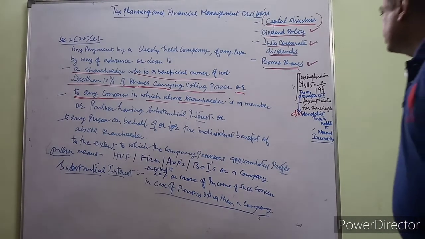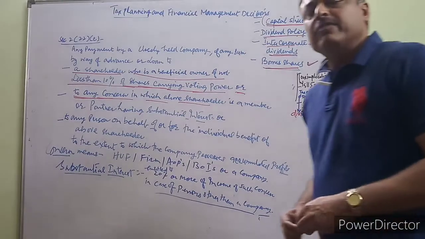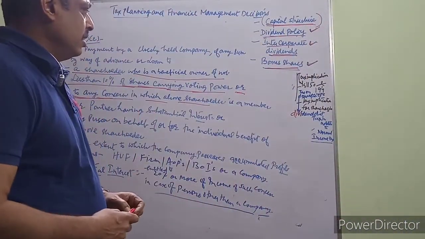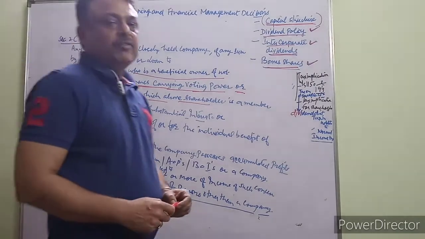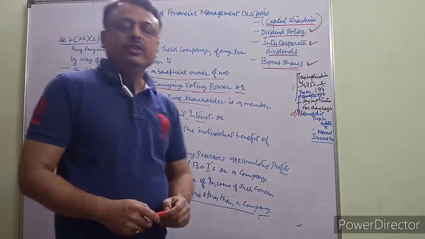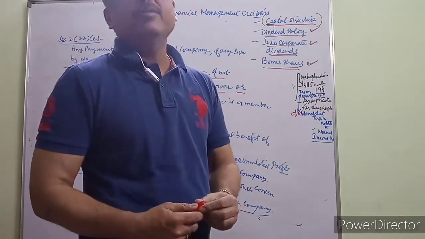Now I'll discuss the tax implication of section 115O and section 194. Section 115O deals with tax on a domestic company in addition to the normal rate of income tax.